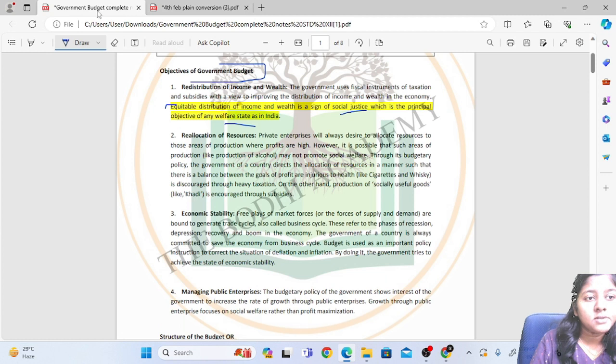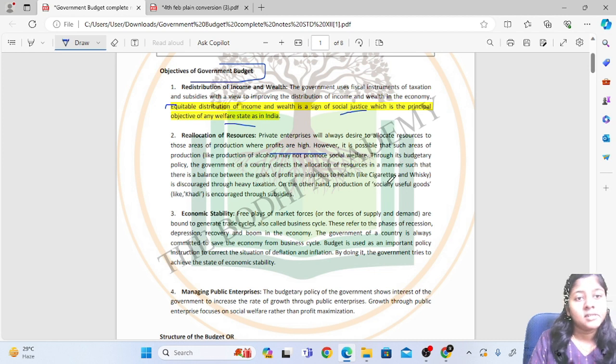Private enterprises will always desire to allocate resources to those areas of production where the profits are high. It is possible that such areas of production may not promote social welfare.